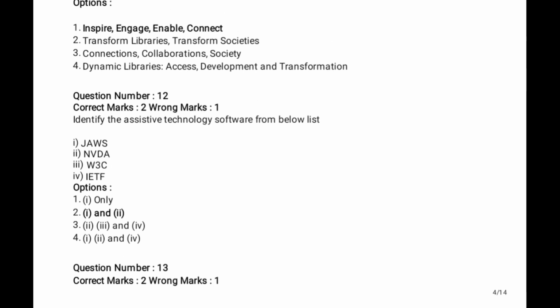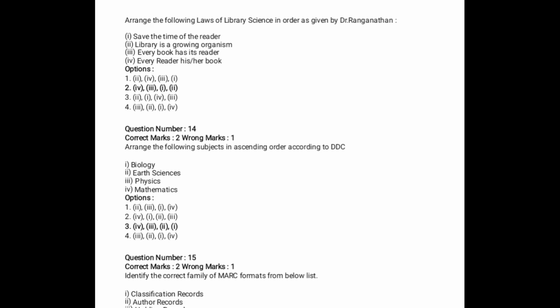Next, question number 13. Arrange the following laws of library science in order as given by Ranganathan. Four options given. The five laws of library science are given: Save the time of the reader. Library is a growing organism. Every book has its reader. Every reader has his book. So we will arrange one by one. 4, 3, 1, 2 is the correct sequence as per Ranganathan's five laws of library science.